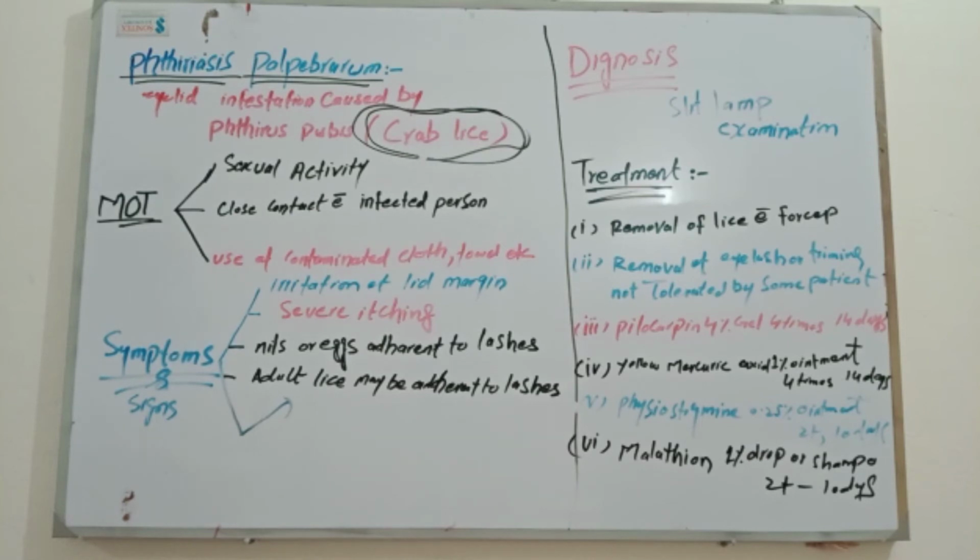You can easily diagnose after seeing the pictures. If you can't understand, or if you have any question, you can ask me. It is a very easy topic, and you can easily understand after seeing the pictures.